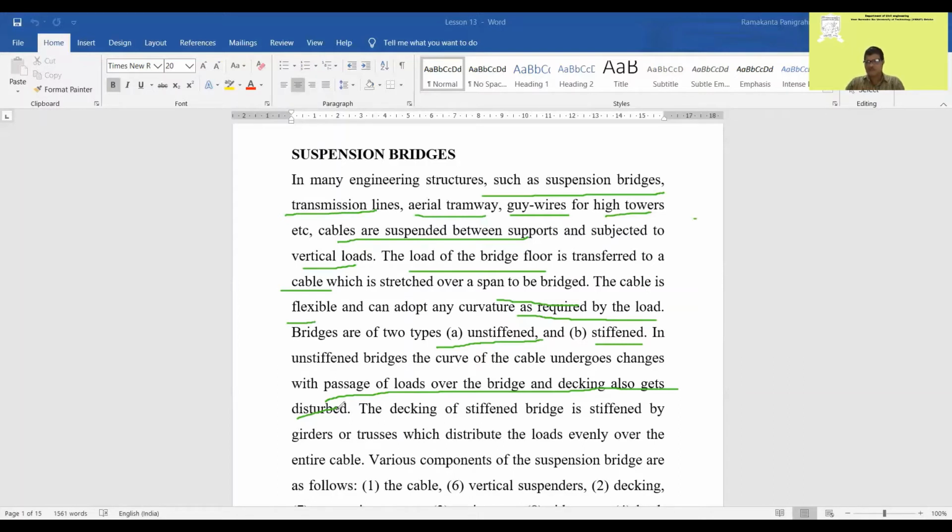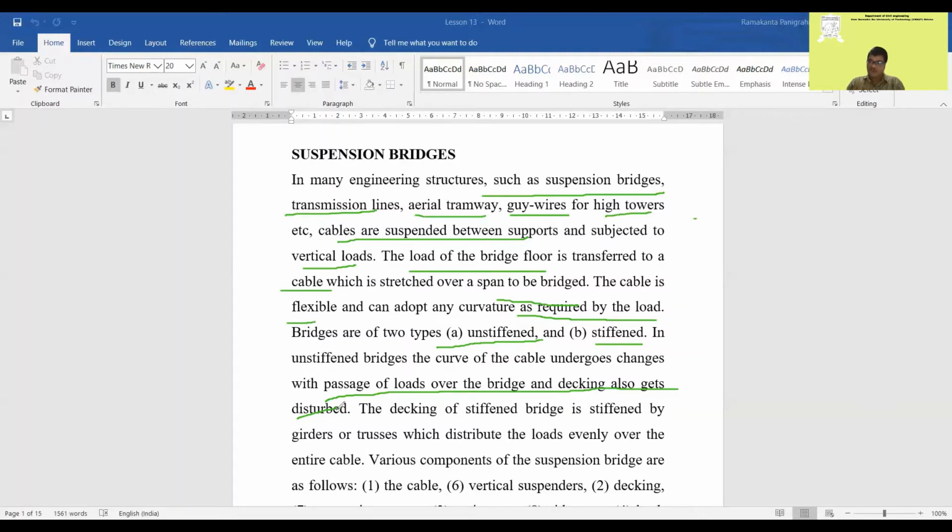Whenever the vehicle moves, there will be a change in loads, a change in the transfer of the loads, and the cables undergo change. The shape of the cable will change as the load moves because the girder has not been stiffened. You can see this in the Dhabaleshwar unstiffened cable bridge.